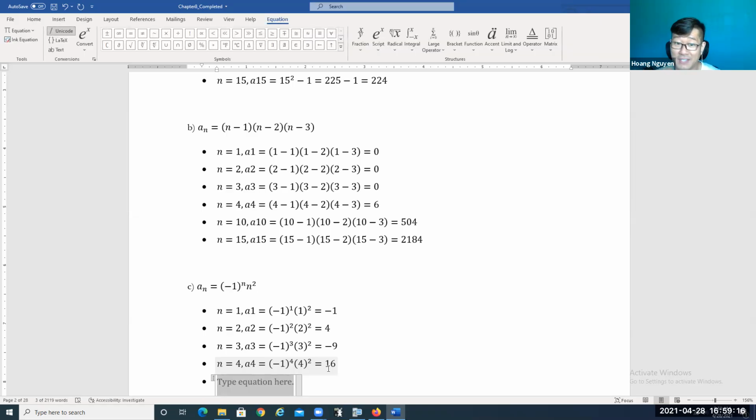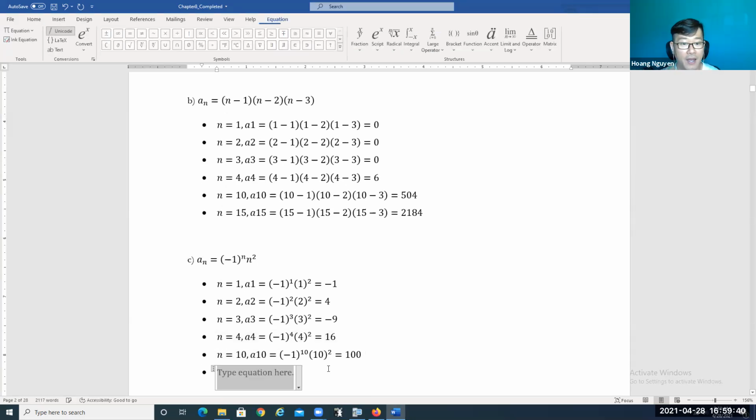Now we're going to find out the 10th term, so n is equal to 10. We're going to have a10 equals negative 1 to the power 10 times 10 to the power 2. Negative 1 to the power 10 is going to give you positive 1, and 10 to the power 2 is equal to 100, so this is going to be positive 100.